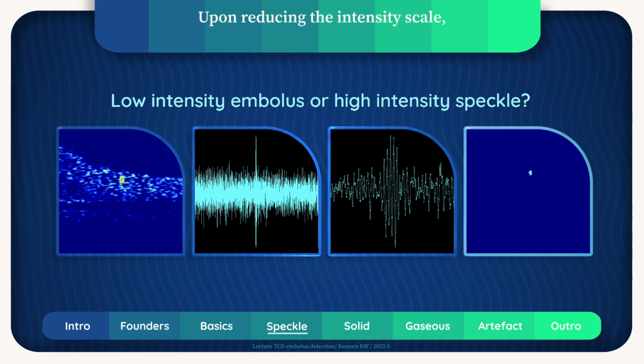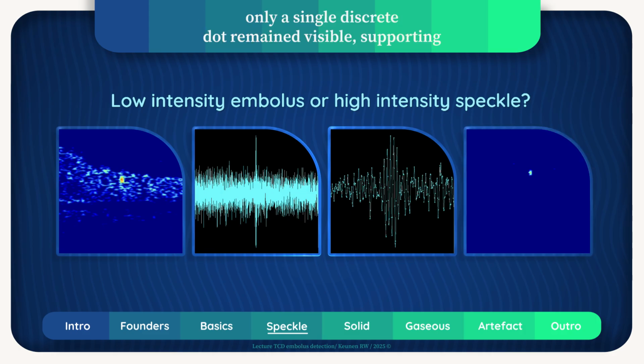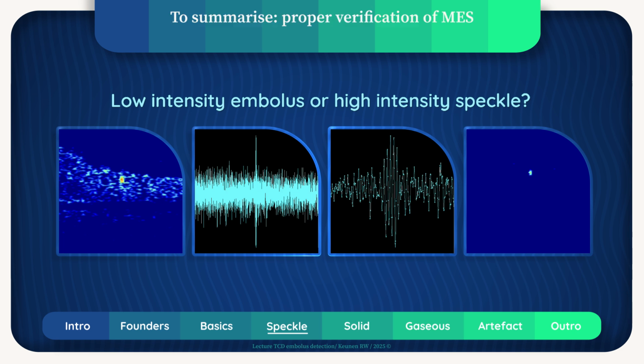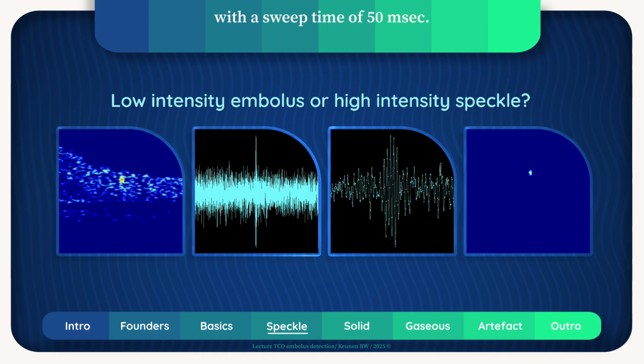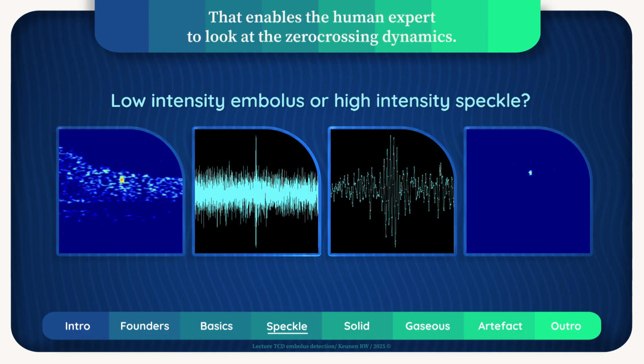Upon reducing the intensity scale, only a single discrete dot remained visible, supporting our interpretation of this transient as a solid embolus of short duration. To summarize, proper verification of MES should be done by looking at the audio signal with a sweep time of 50 milliseconds. That enables the human expert to look at the zero-crossing dynamics.